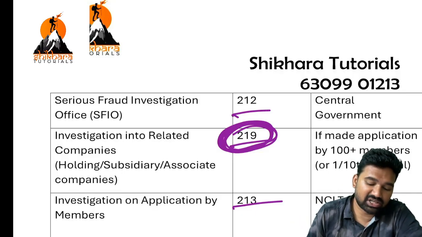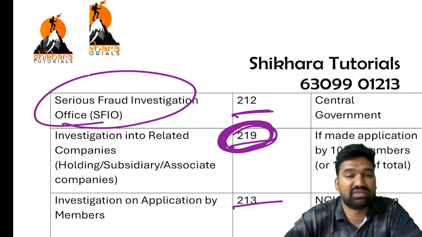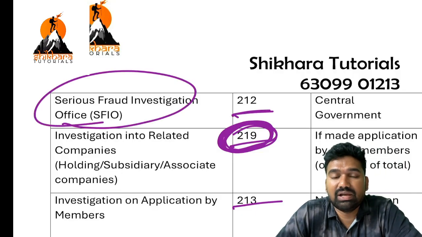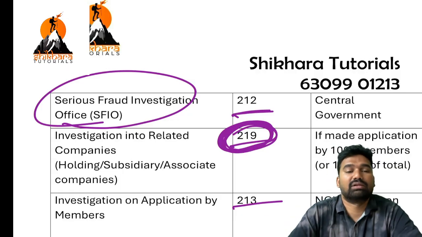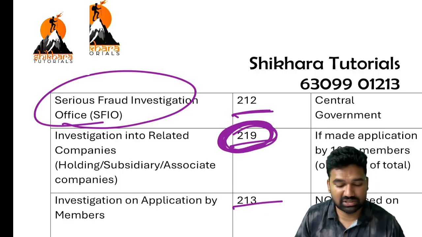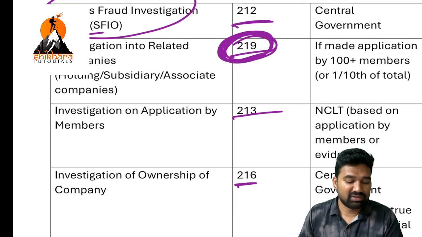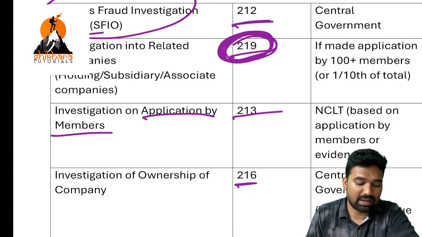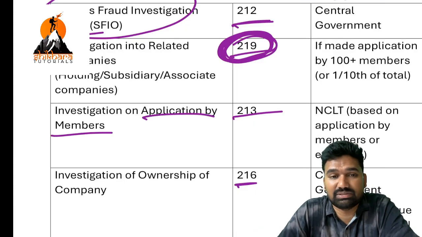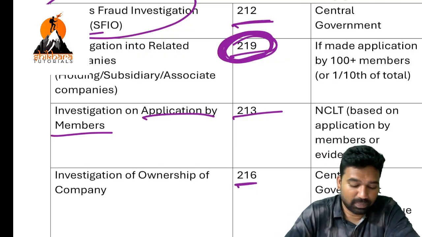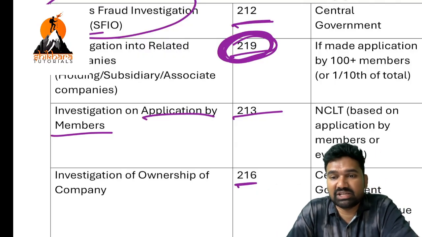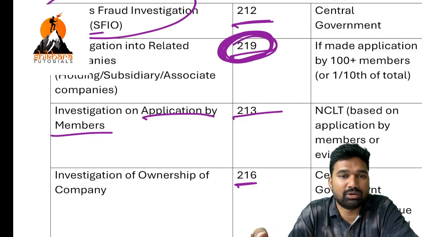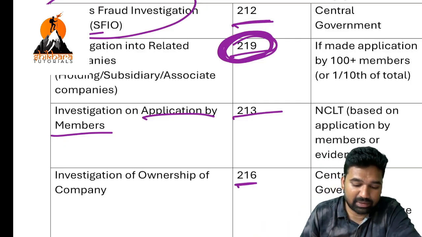There is another investigation, 212 investigation, that is SFIO. The central government will appoint a Serious Fraud Investigation Officer and he will conduct the investigation. Okay. Next, 213 investigation: investigation on application by members. Members are nothing but shareholders. So who has the eligibility to apply? Whose applications will be considered? These are the topics which I'll discuss in the later part of this session.